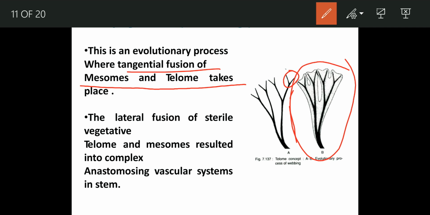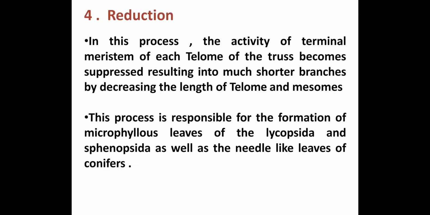Second, the polystelic condition. How has this polystelic condition arisen in Selaginella and some other members? How does this polystely arise? This is explained on the basis of syngenesis. Now we'll talk about the reduction.